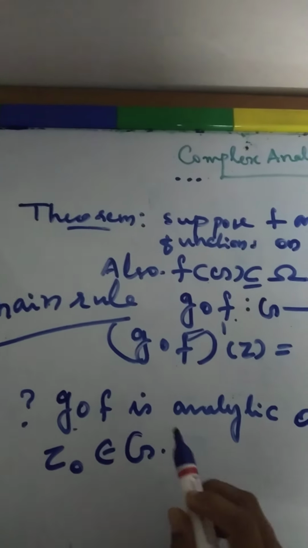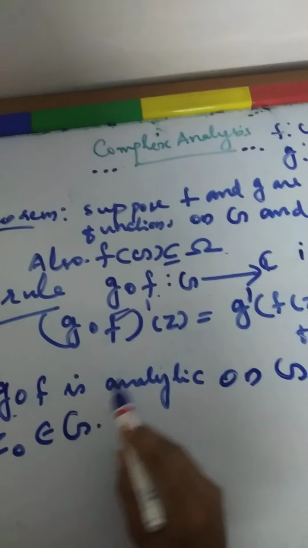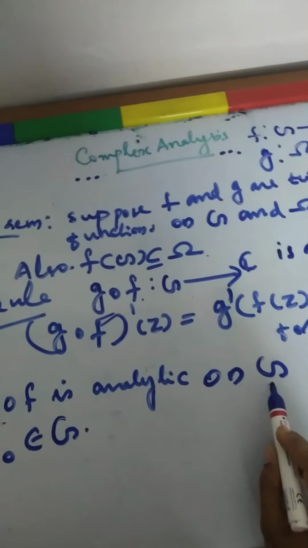So we need to show that g composition f is analytic at each point of G.